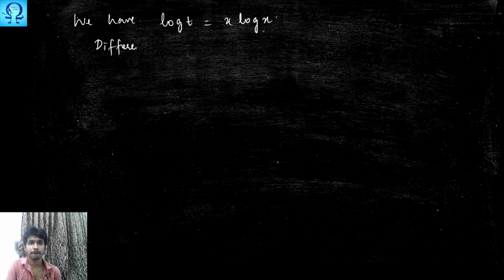What we have is log t is x times log x, right? So now let us differentiate this with respect to x.